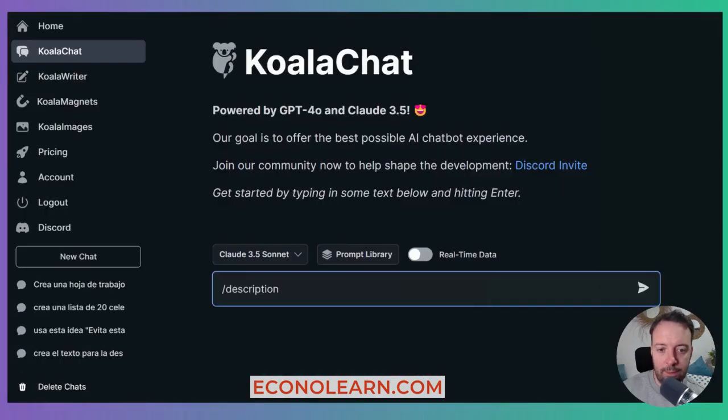Okay, so one more thing is to actually do your meta title and description, right? So you can use Koala Chat for this. I actually use this a lot when Claude 3.5 Sonnet is backed up, too busy, or you only have a certain amount of prompts. When you have a paid account, you can use Koala Chat. I use this a lot because it always works and it's connected to the internet, right?